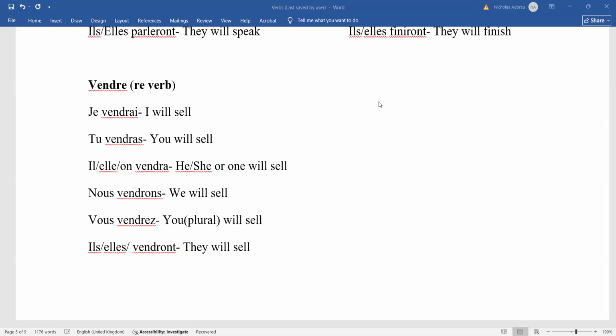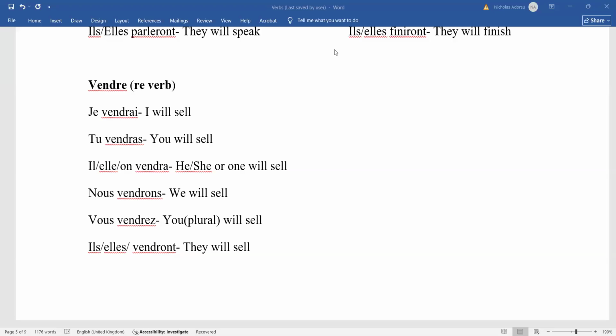So what is the stem? To you, what is the stem? What makes the stem in this case? The VEND. Vend. Look at it very well. For the present tense, we were saying that you have to remove the RE. You see, so the stem would have been VEND. But here we don't. We have something more. If you look at it carefully, you see that it is only one letter that is removed. What is that letter before we add the endings? Yeah, so we only took the E out.